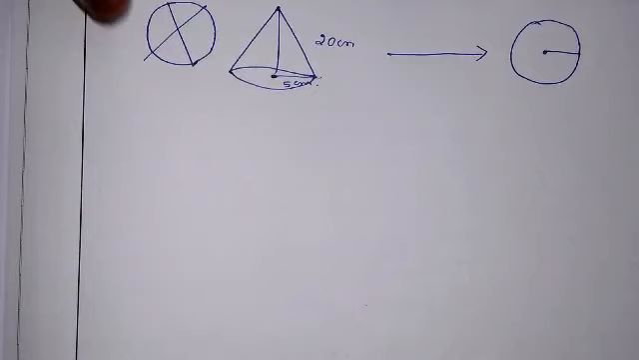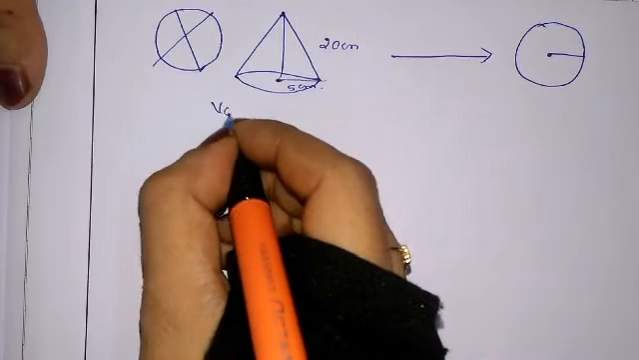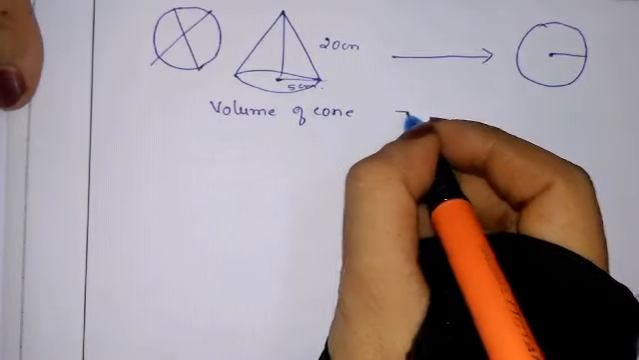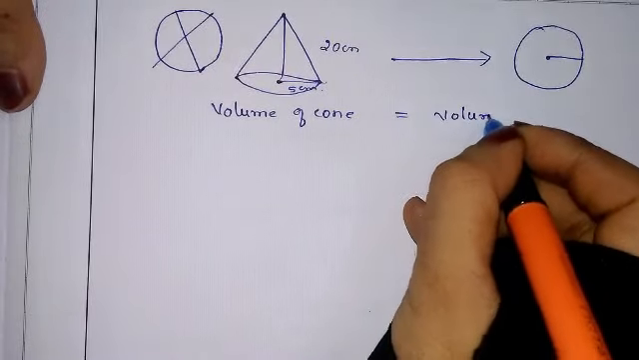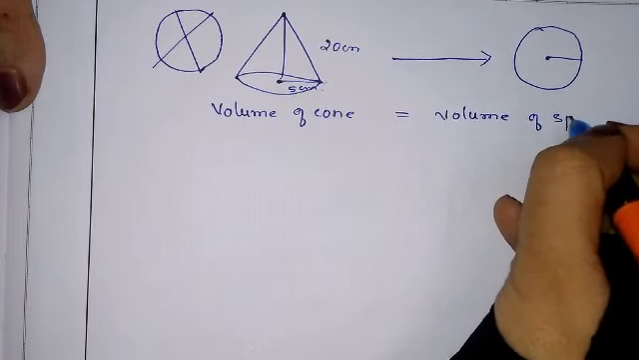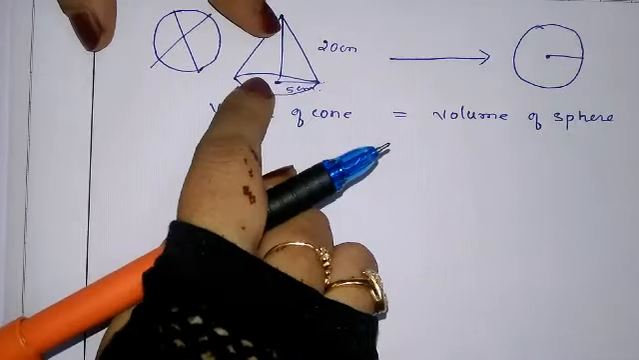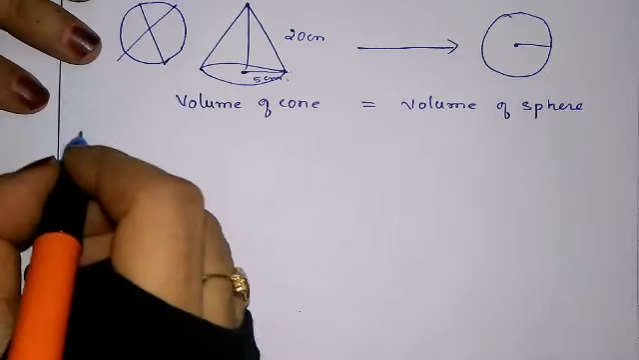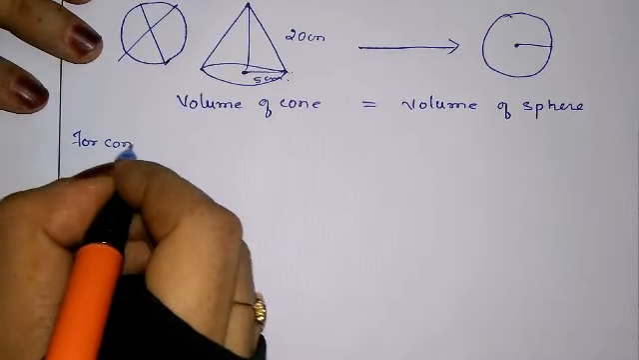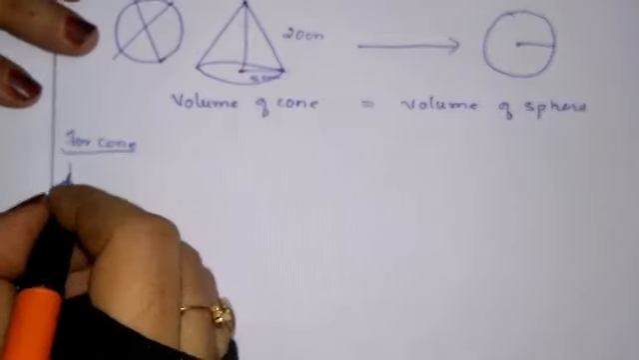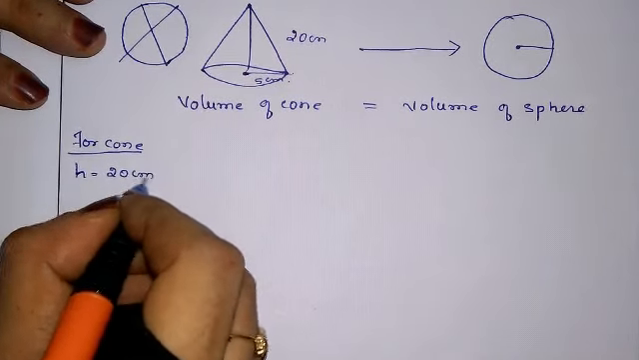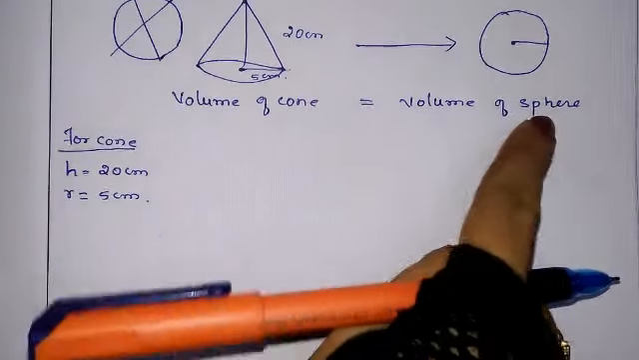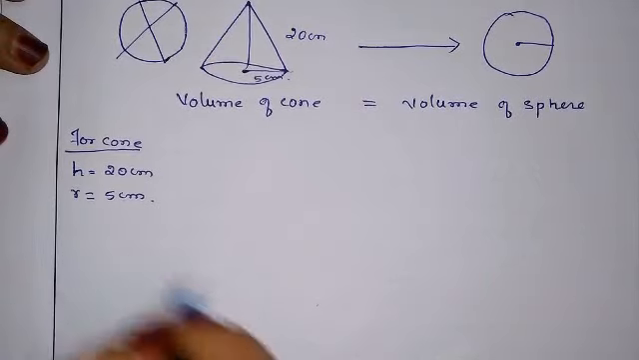So in this question, what is same? Here, volume of cone will be equal to volume of sphere, because this much volume of cone is melted and formed a sphere. Okay, what is given for cone? For cone, they have given height is 20 centimeter and radius of cone is 5 centimeter, and they have told us to find the sphere radius.